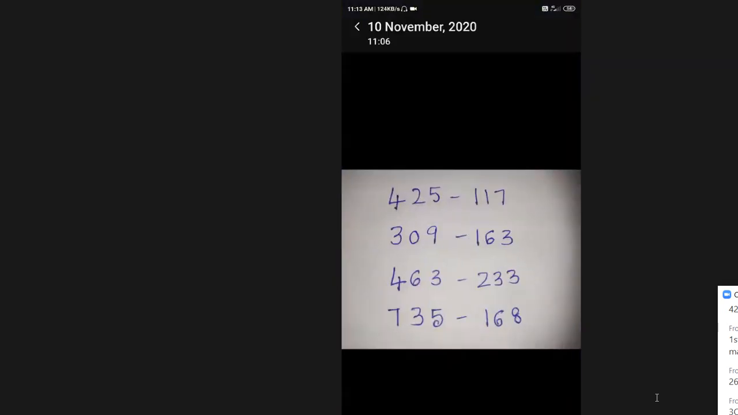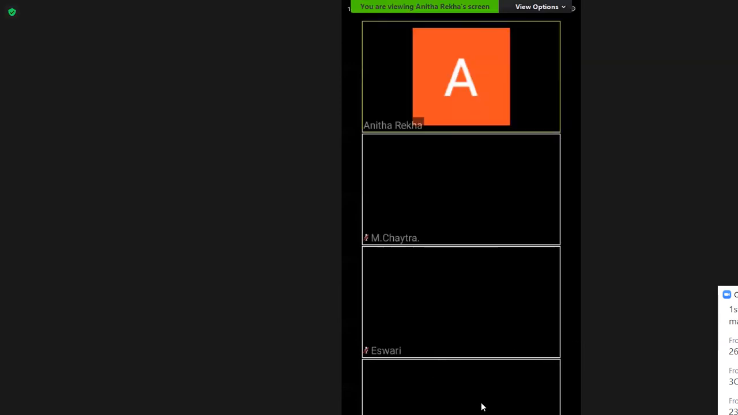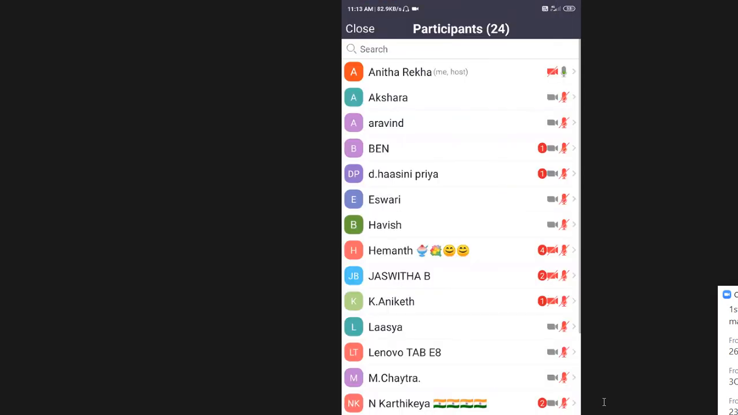Aniket, excellent. Children, Aniket completed 4 sums and he gave the answers. Give a digital clap for Aniket, everyone. Children, you don't know a digital clap, right?